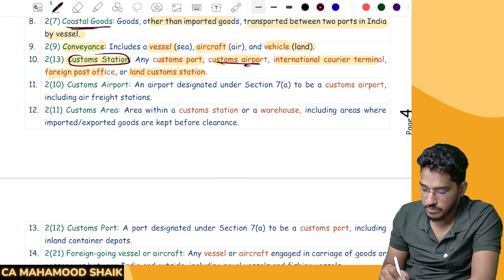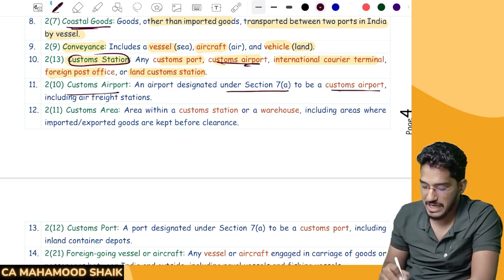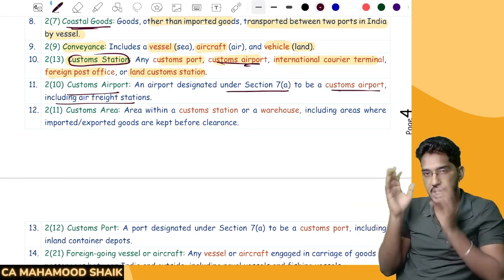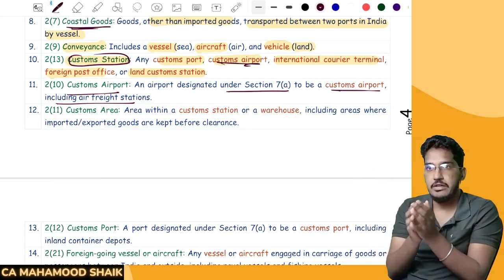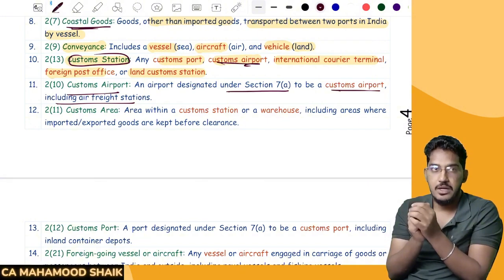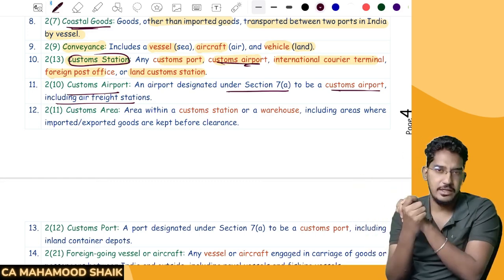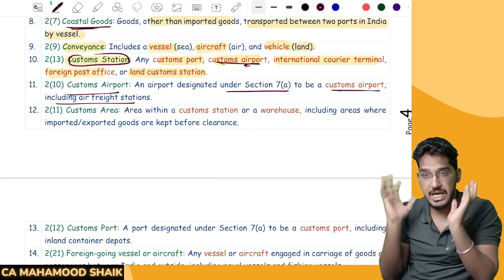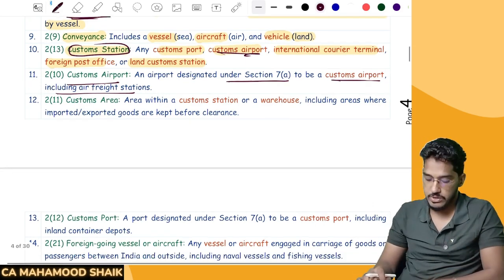Sir, you told customs airport. What is customs airport? An airport designated under section 7A to be a customs airport, including air freight station. Basically, the government will specify out of all the airports which will be a customs airport. For example, in India, at small places, we have some airports. Their customs clearances will not happen. Why? Because that airport was not designated by the government. So the government will designate at which airports customs clearances should happen. Those designated airports we call customs airports.